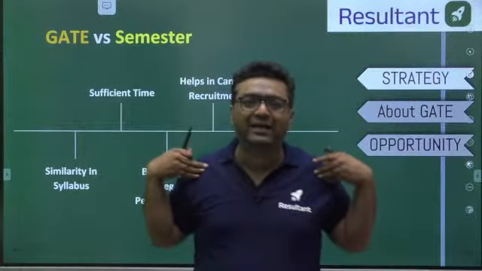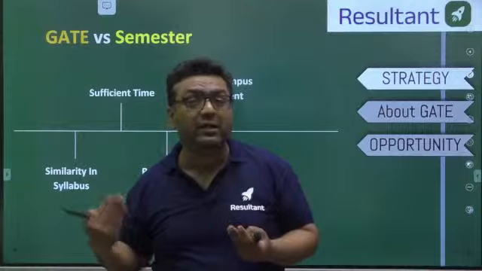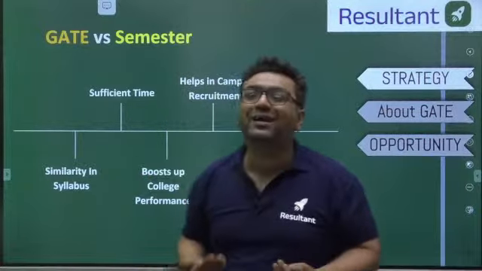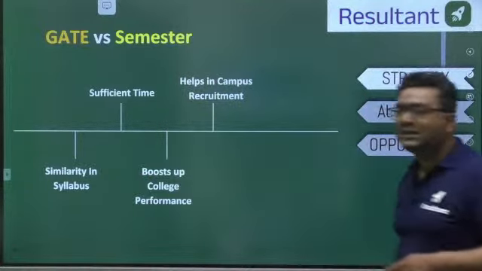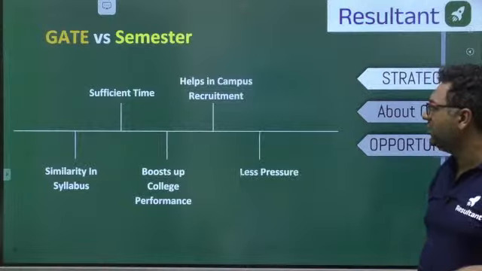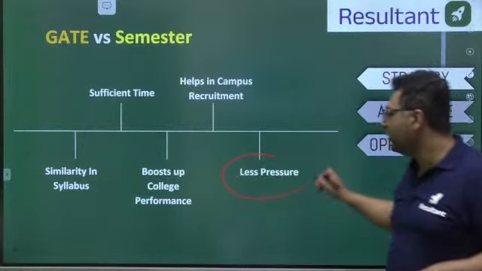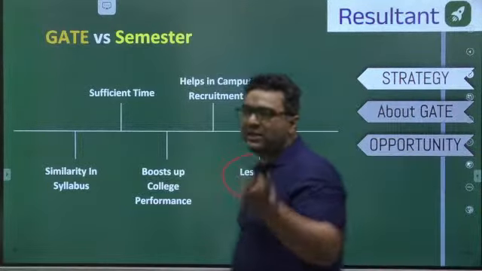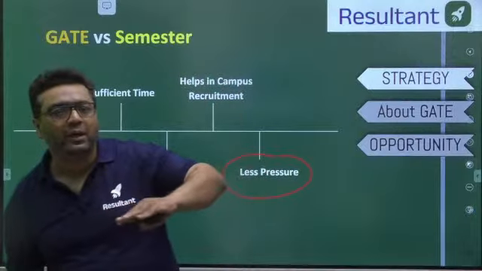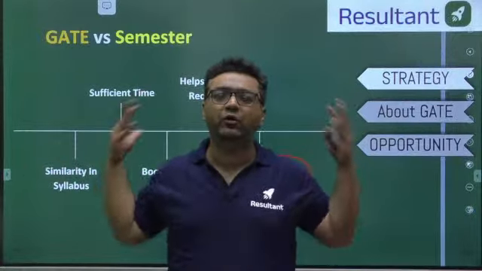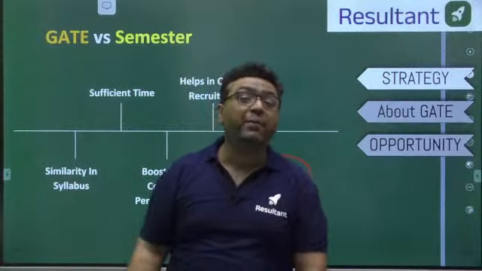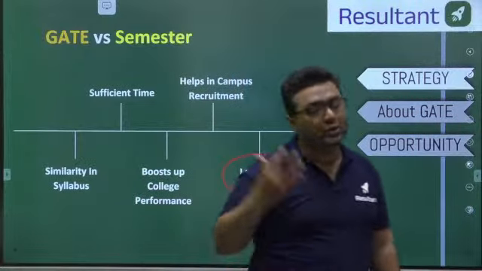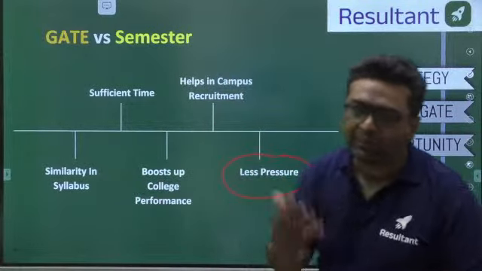I am one of the examples. When you are preparing for GATE, in campus placements also you get things very easily, because their level is quite lower than GATE. Guys, there is less pressure, because during BTech pressure is less. Once you take the drop, everybody starts asking what you are doing. You have a pressure of not performing well. So those things may reduce your performance.